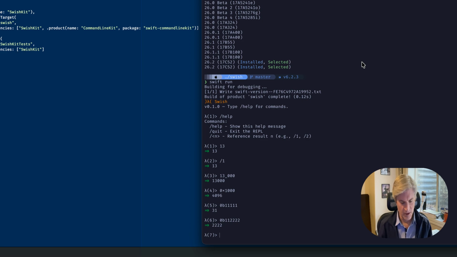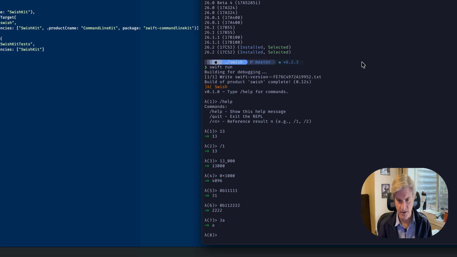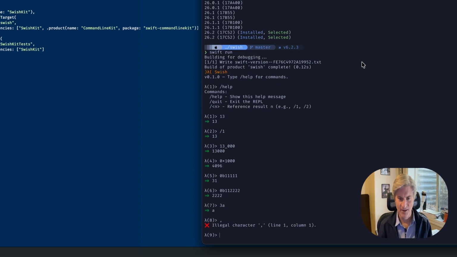But if I enter 3A, again, we got the same problem. But if I enter a comma, it's going to give me that's an illegal character because nothing composes that. So anyway, where were we?